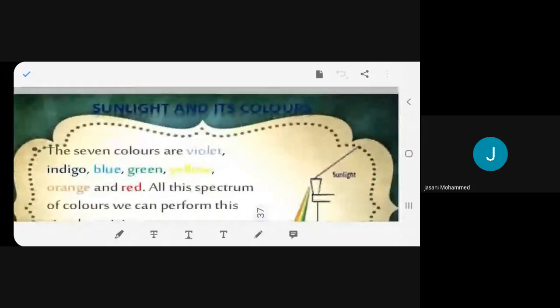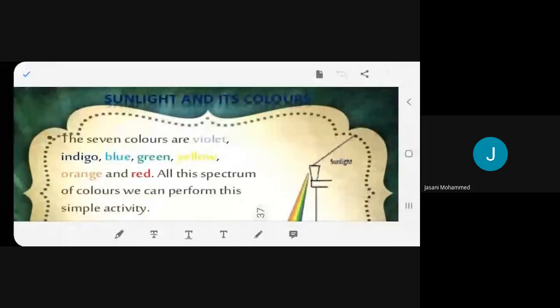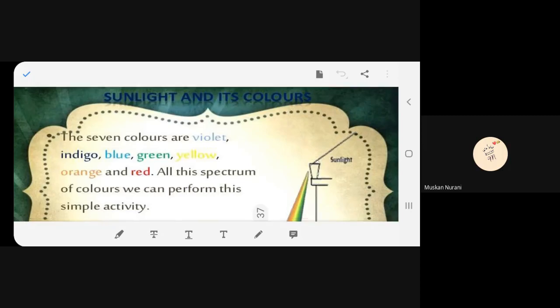Now we will come to what exactly is sunlight and what sunlight is made up of. Please continue. Sunlight and its colors. The seven colors are violet, indigo, blue, green, yellow, orange, and red. All this spectrum of colors we can see with a simple activity.